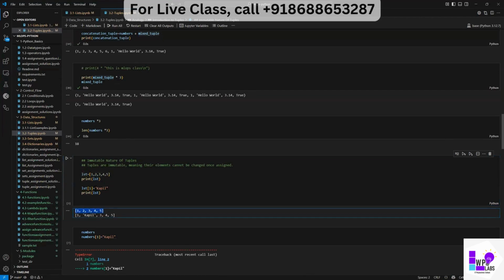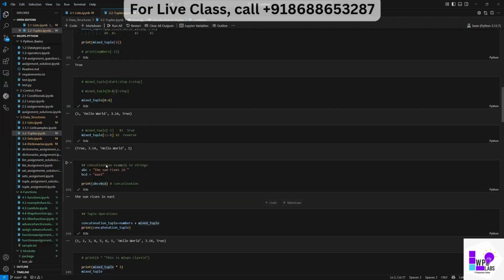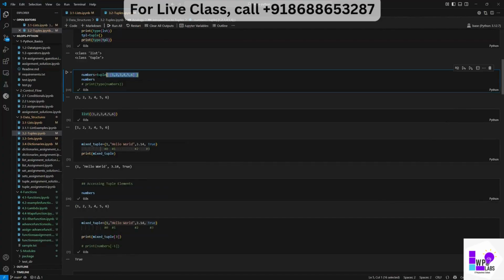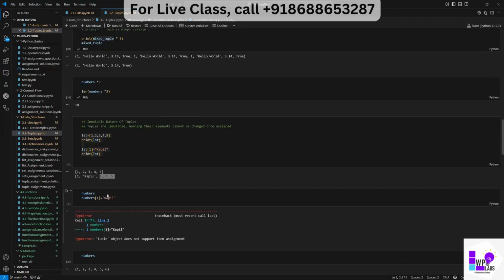Now, if I want to add an element, this is at the 0th position, this is at the 1st position. So when I do like this, what will happen? The element at index 1 will be replaced by this word. If you see, this gets replaced and then this. So I was able to easily modify this list, right? But can I do it with my number tuple? Copy from there. Yeah, this is my number tuple.